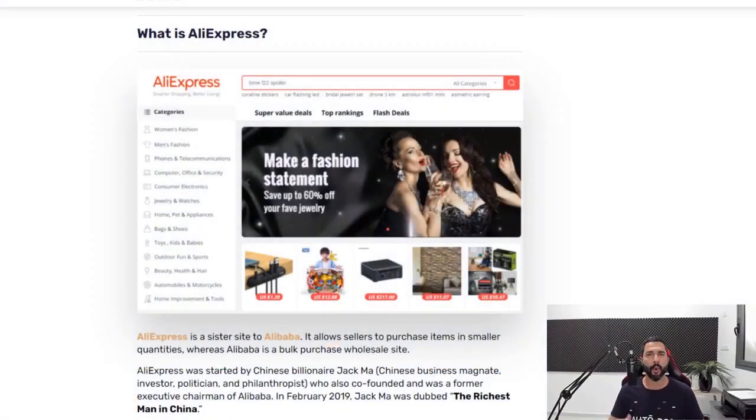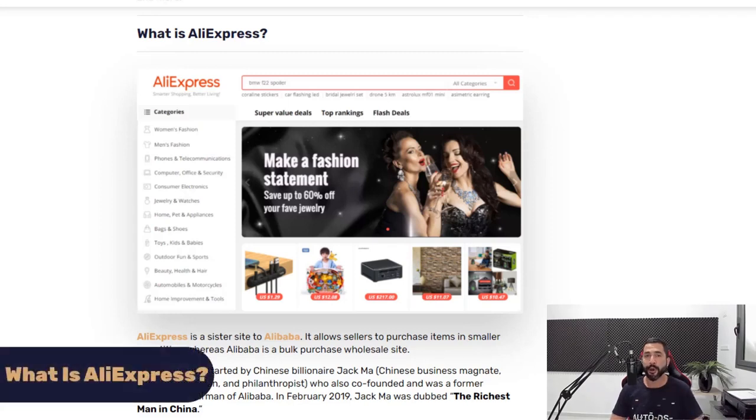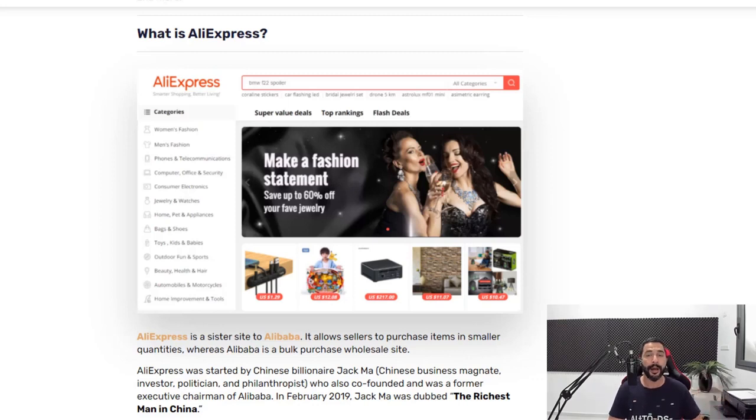So let's begin. What is AliExpress for those who don't know? AliExpress is a sister site to Alibaba. First we had Alibaba, which is a great, huge site with lots of third-party Chinese sellers, and at the end of the day, you'd log into that site, buy a whole bunch of inventory, and start to sell the inventory that you bought, which means you cannot order only 1 or 2 units. And then a very successful Chinese businessman named Jack Ma created AliExpress, and the main difference between AliExpress and Alibaba is that on AliExpress you can also buy them in singles.